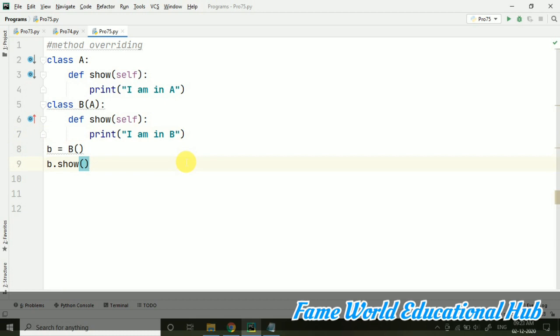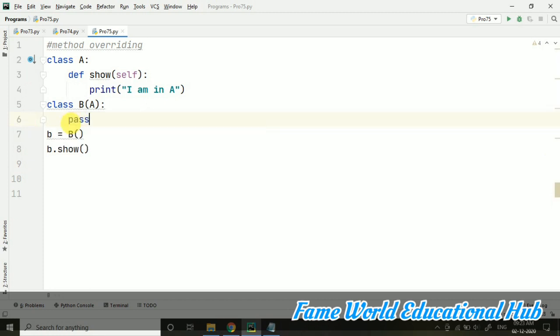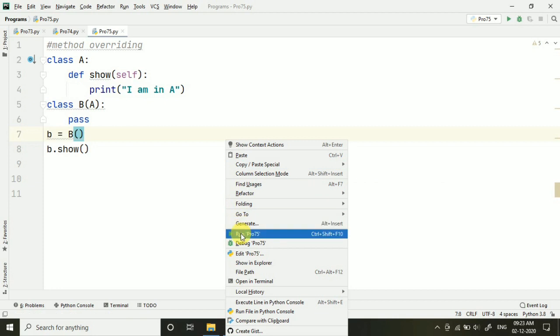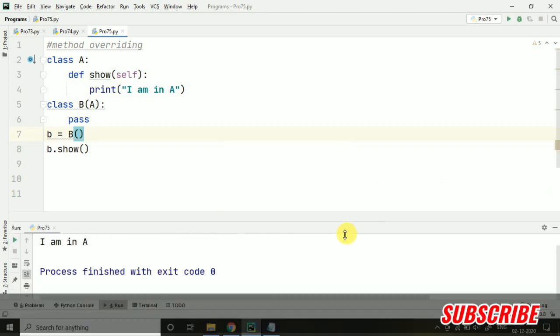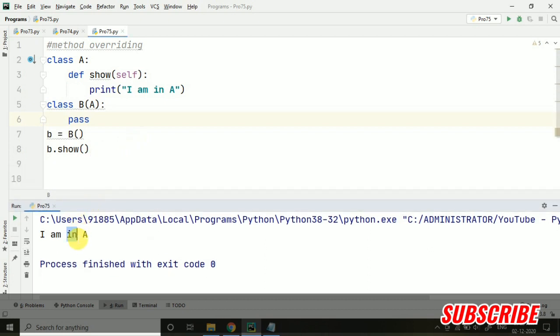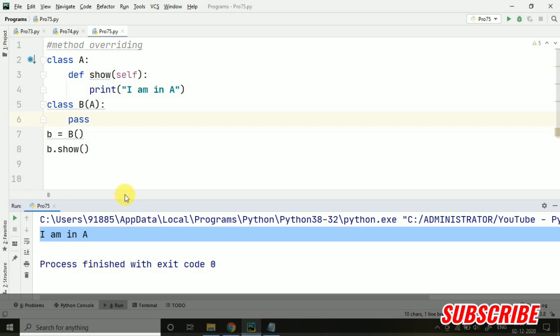So basically this is the concept of inheritance. Suppose here I just take the class. This B class is not having its own method. Like I was not having my own mobile number, so I started giving my father's number.